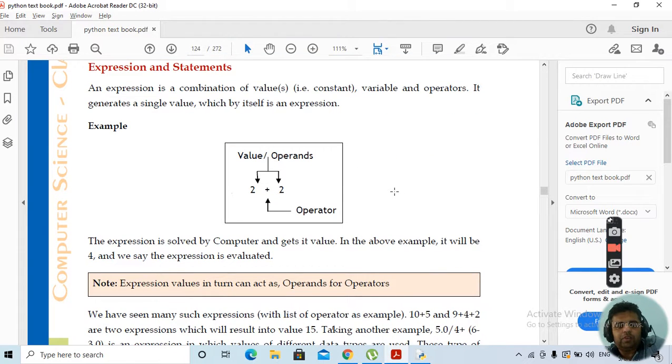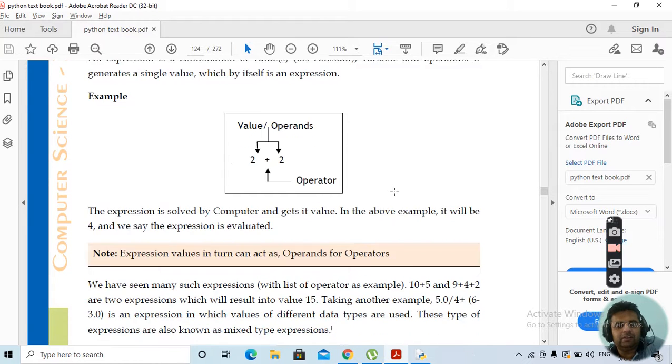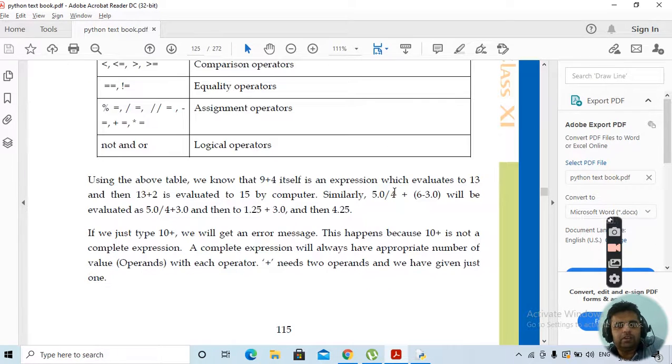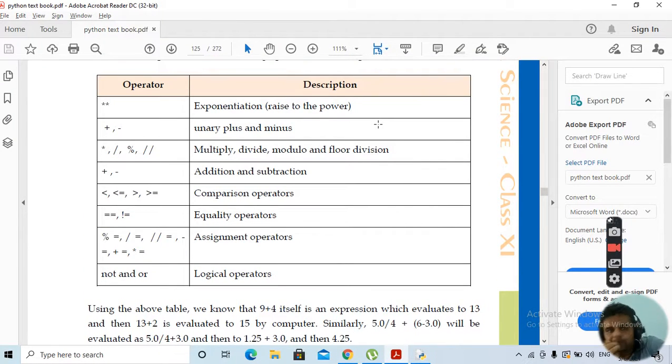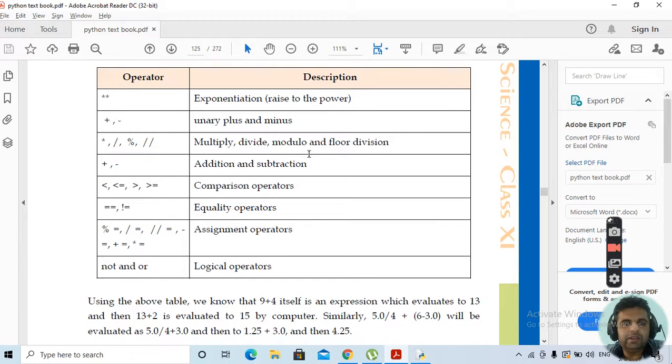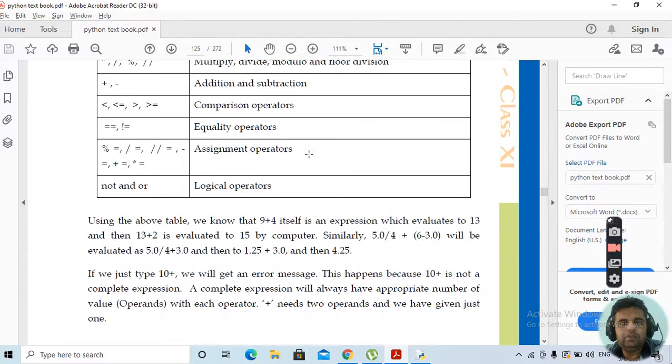Now if the computer solves it, this is an example of an expression. The answer will be 4 and hence the expression is evaluated. This is how the expression works. Clear? Then in expressions we can use various types of operators which we have discussed previously: exponential, unary plus, minus, multiplication, divide, modulo, plus, minus, less than, equivalent to, not equivalent to, modulus. All these operators can be used in an expression.